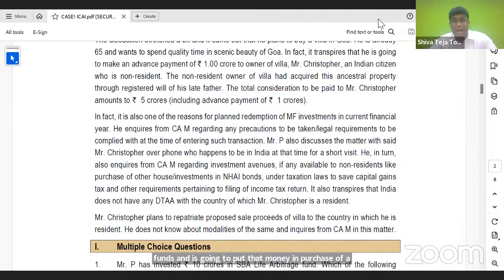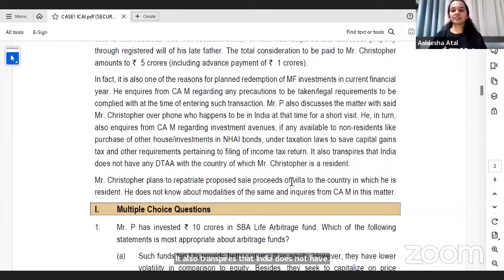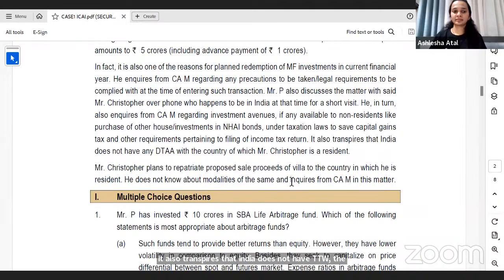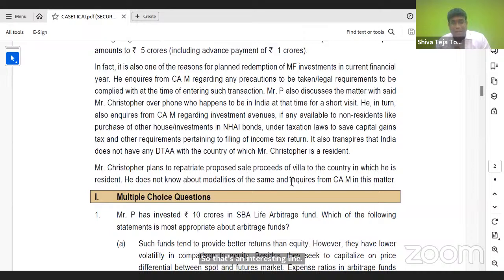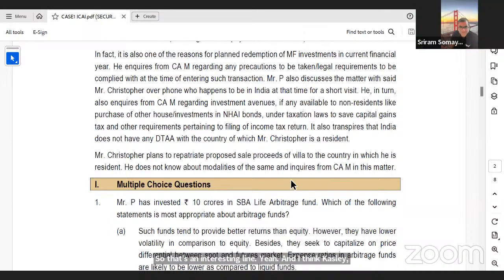That's very important. Under taxation laws, to save capital gains tax and also requirements pertaining to filing of income tax return. It also transpires that India does not have DTAA with the country of Mr. Christopher, who is a resident of that particular country. So that's an interesting line. Yeah. And I think, Ashleisha ma'am, you can talk about the last couple of lines. Mr. Christopher plans to repatriate the proposed sale proceeds of villa to his country in which he is a resident. He does not know the modalities of the same and inquires from CAM in this matter. So CAM has now got bumper offer. One client, Mr.